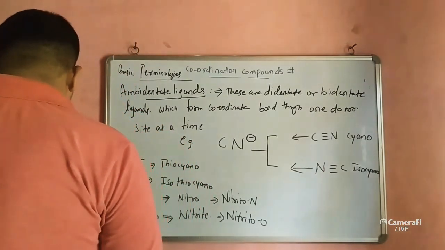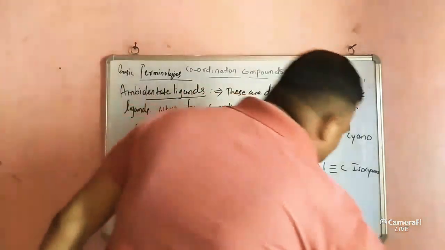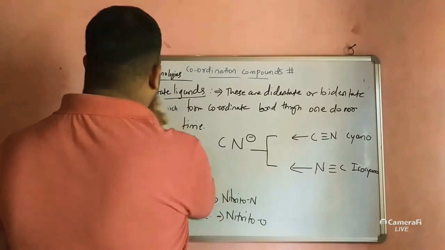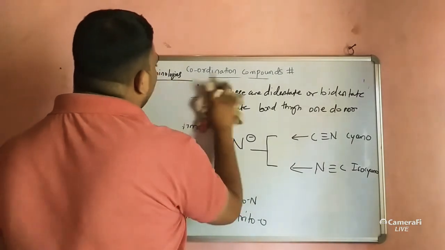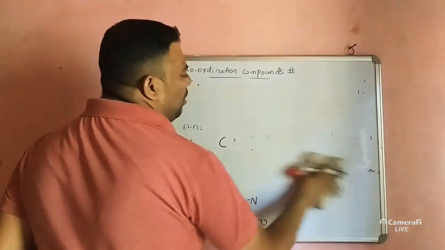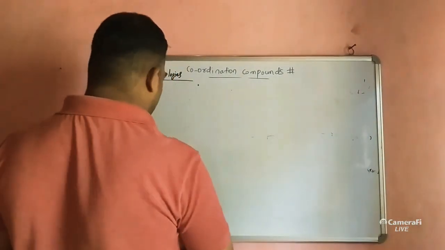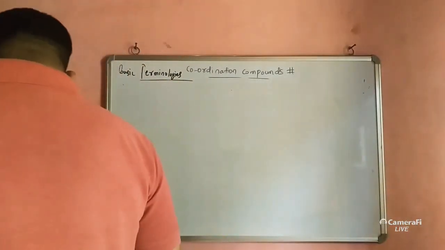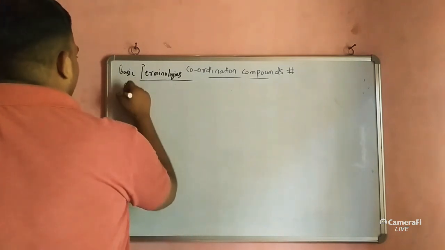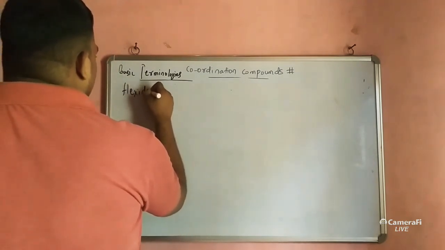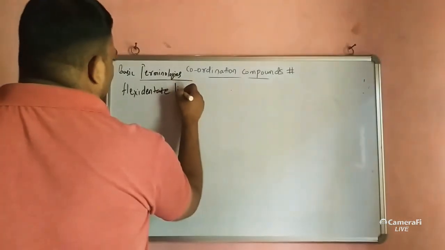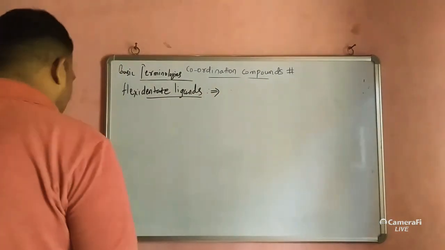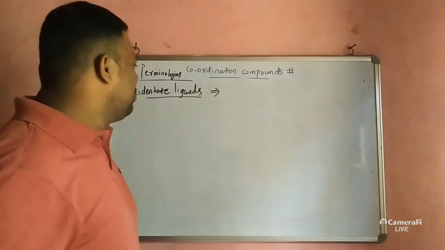Now see, one more ligand type in denticity. Denticity of ligands, regarding ligands, is our third terminology here: the flexidentate ligand. So what is the meaning of flexidentate ligand? They do not ask much about it, but they may ask, so it is important for you to know. What is a flexidentate ligand?